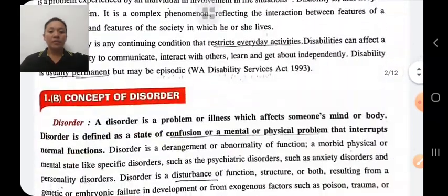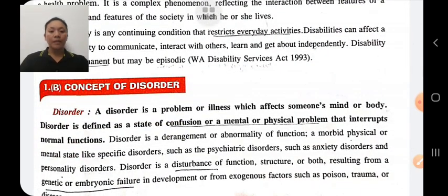Next is disorder. Disorder is a problem or illness which affects someone's mind or body. Disorder is mainly related to the mind. It is a problem or illness which affects someone's mind or body. It is usually a mental disability.